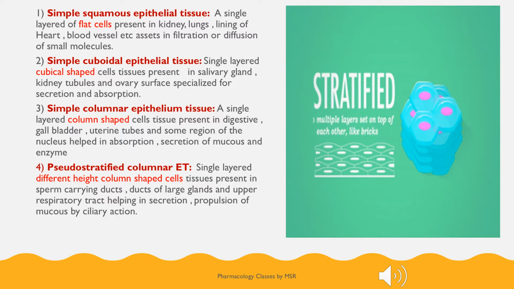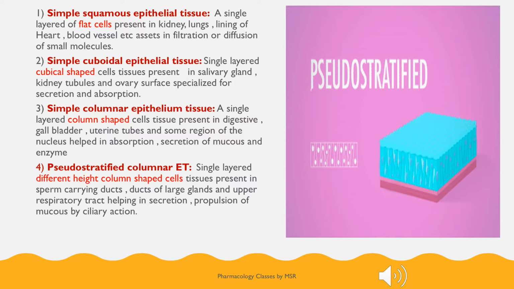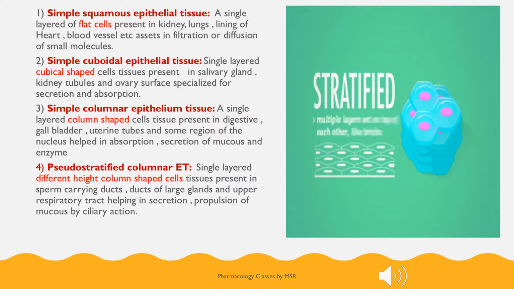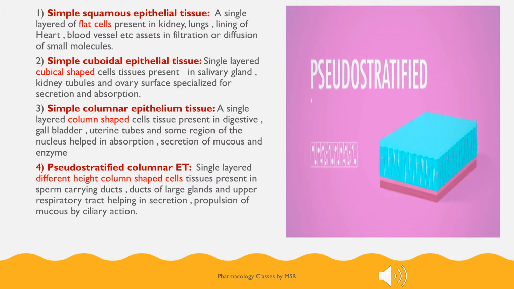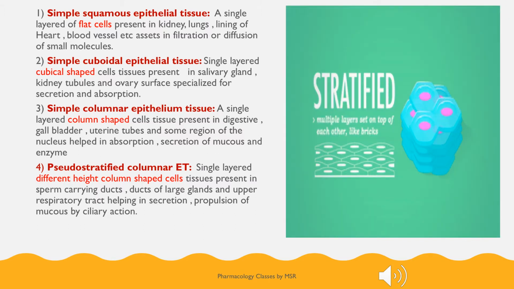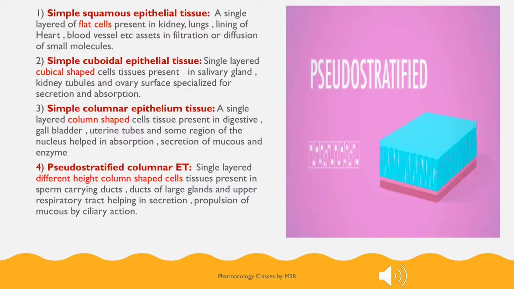Next type, simple columnar epithelium. As the name indicates, again simple is a single layer, columnar means column shaped cells. So they have a single layer of column shaped cells which are present in our digestive tract, gallbladder, uterine tubes, etc., which helps for the process of absorption, secretion of the mucus and some other enzymes.